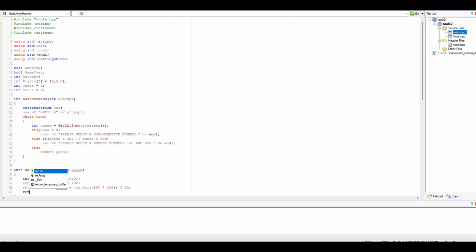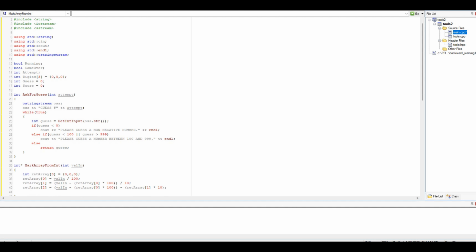And then ret array 2 is going to equal val in minus ret array 0 times 100 minus ret array 1 times 10. And then we're going to return ret array.